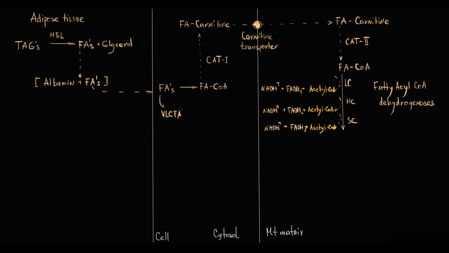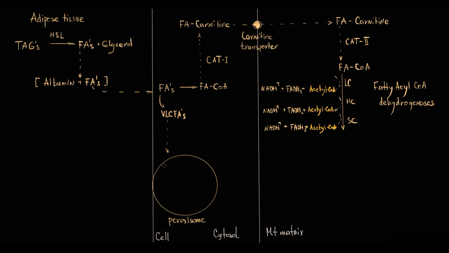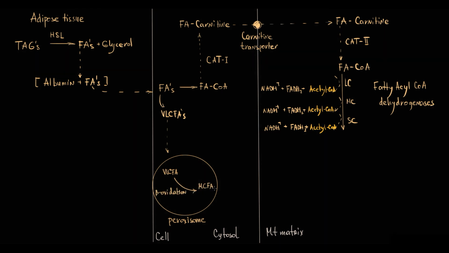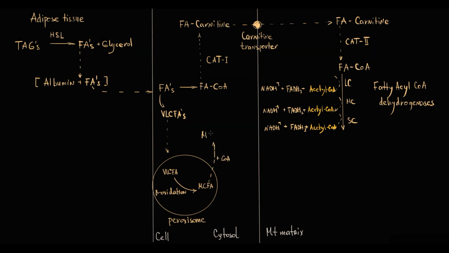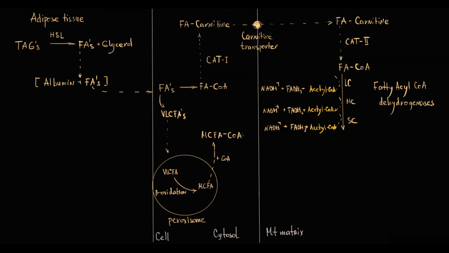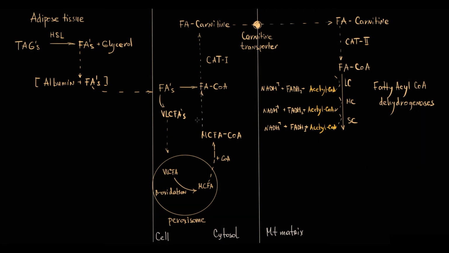Very long chain fatty acids that have more than 22 carbons have to be shortened, and this shortening is provided by peroxisomal beta-oxidation. The logic here is that because mitochondria do not have the enzyme to oxidize very long chain fatty acids, they are initially delivered to peroxisomes where they undergo peroxisomal beta-oxidation. Peroxisome shortens them to medium chain with simultaneous release of Acetyl-CoA and binds a CoA molecule to them. So peroxisomal beta-oxidation results in production of medium chain length fatty acyl-CoA. And now medium chain length fatty acyl-CoA is delivered to mitochondria where it can undergo normal beta-oxidation.